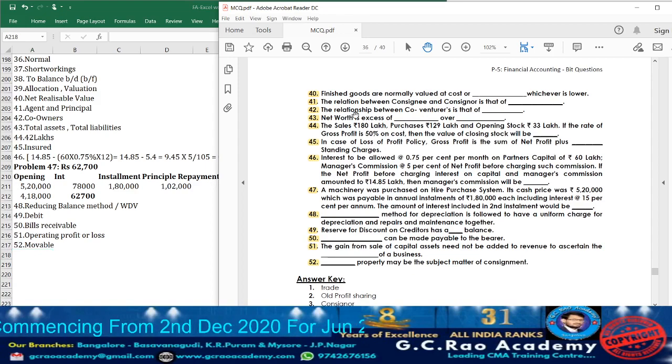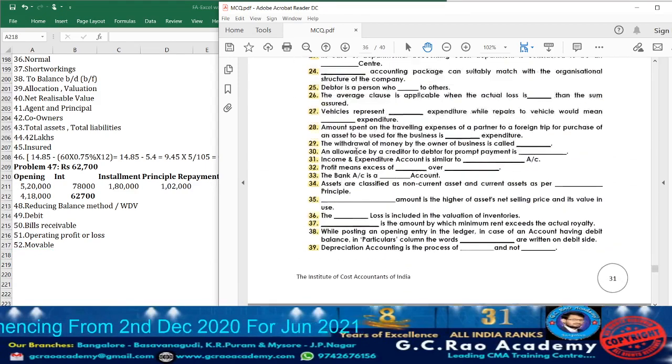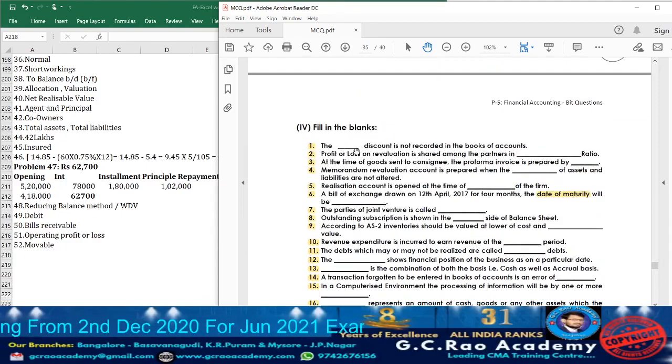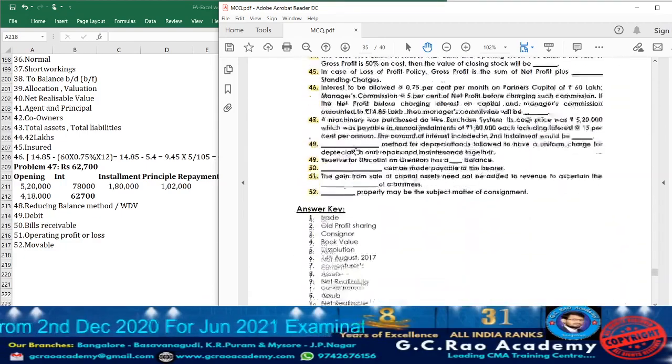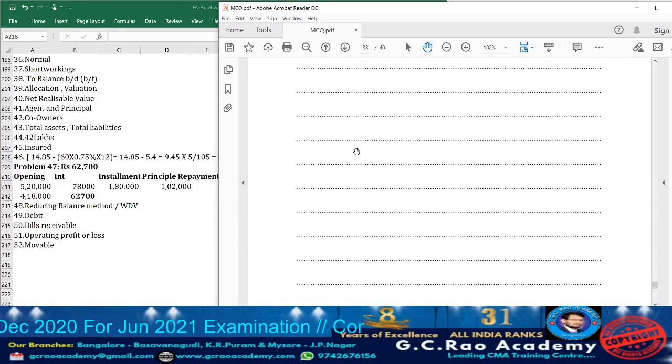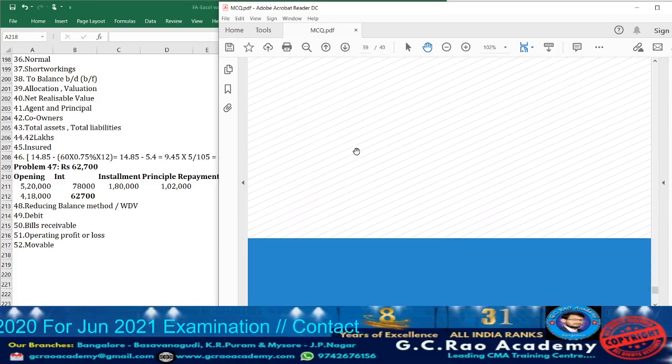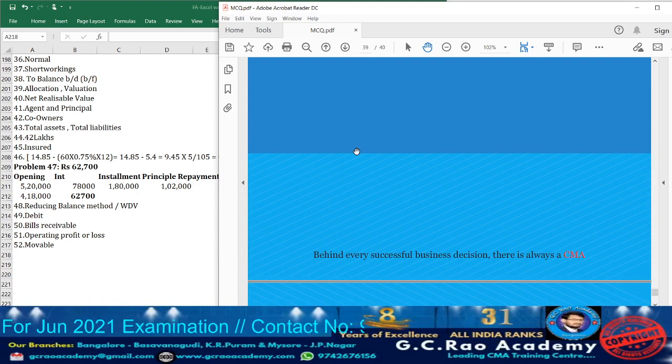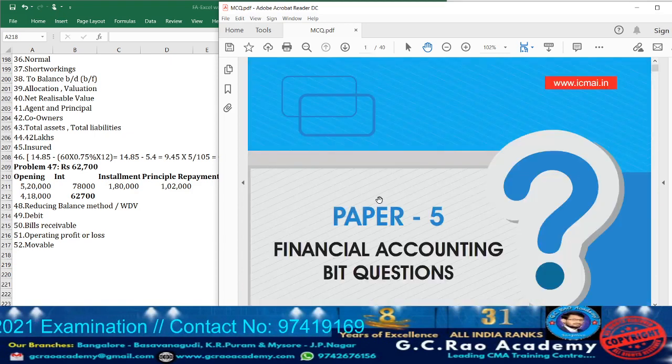Getting the point. So with that, the fill in the blanks questions, whatever they are given, all 52 questions are completed. Now let us check it out. What other questions as a bit form they are given? No, it is completed. So with that, I completed your bit bank, financial accounting paper. See, paper 5 financial accounting bit questions. In this, what all they have covered? Choose the correct answer, match the following, fill in the blanks, true or false, the aspects they have covered.